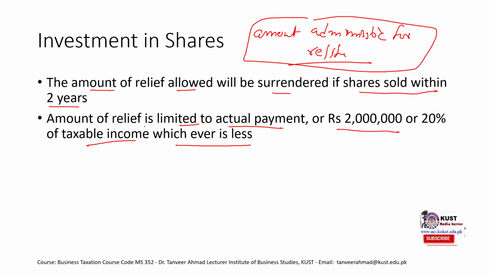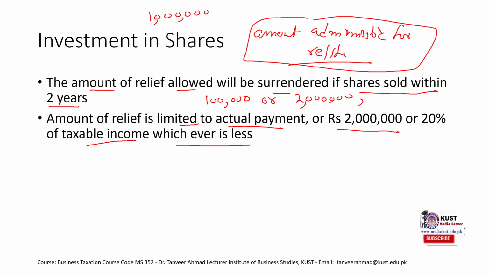Okay, so the relief is limited to the actual payment. So let's just say you bought shares of 1 lakh rupees, or 2 million, or 20% of taxable income. Let's just say your yearly income is 1 million.